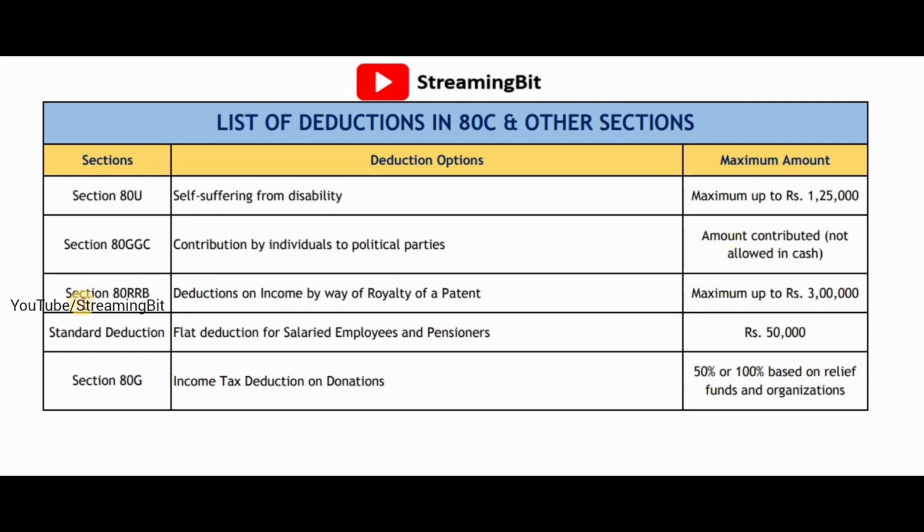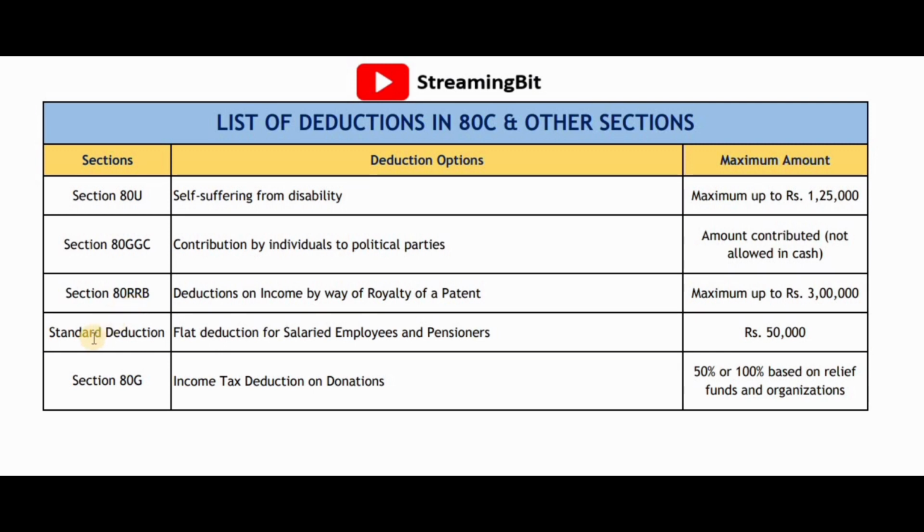And the next one is section 80RRB, that is deduction on income by way of royalty of a patent. Suppose you have a patent and you're getting paid through royalty, so you can claim a maximum of rupees 3 lakhs under section 80RRB.